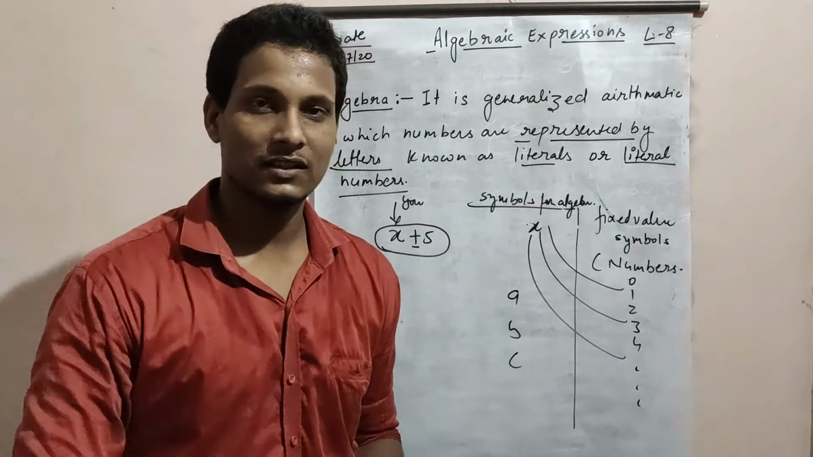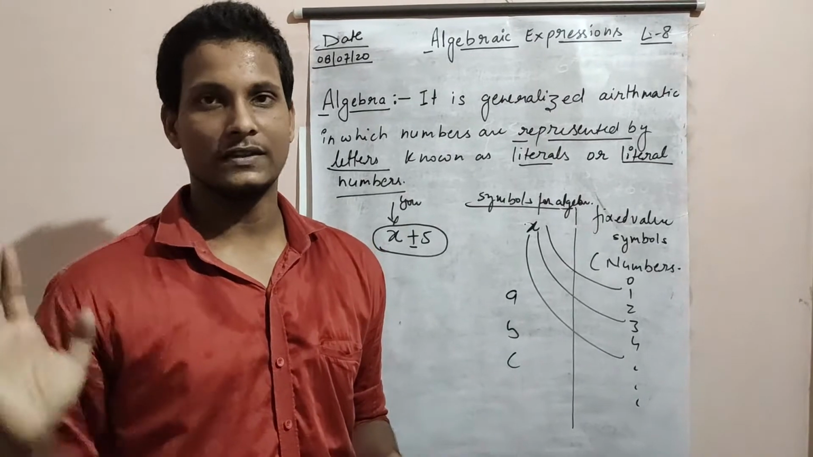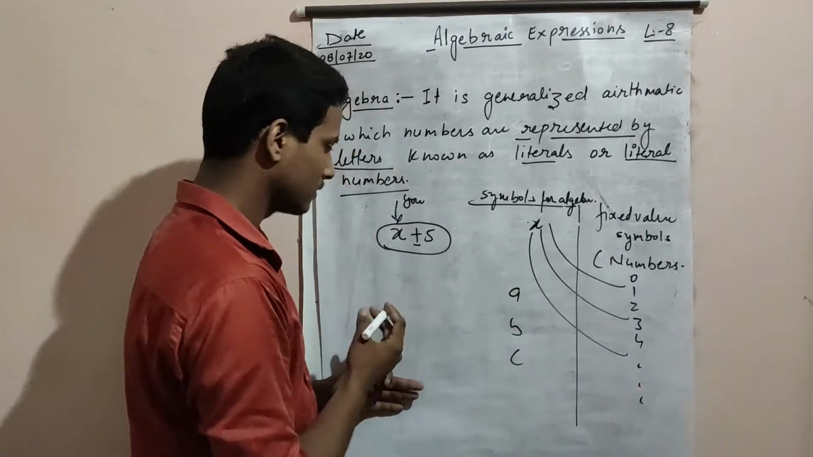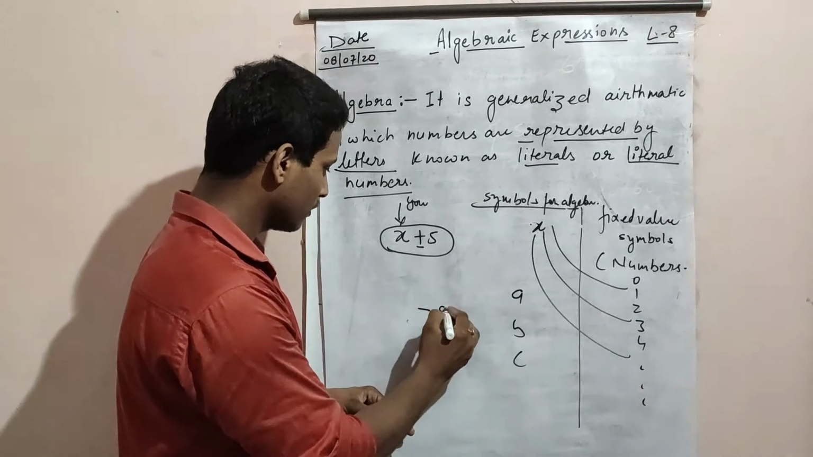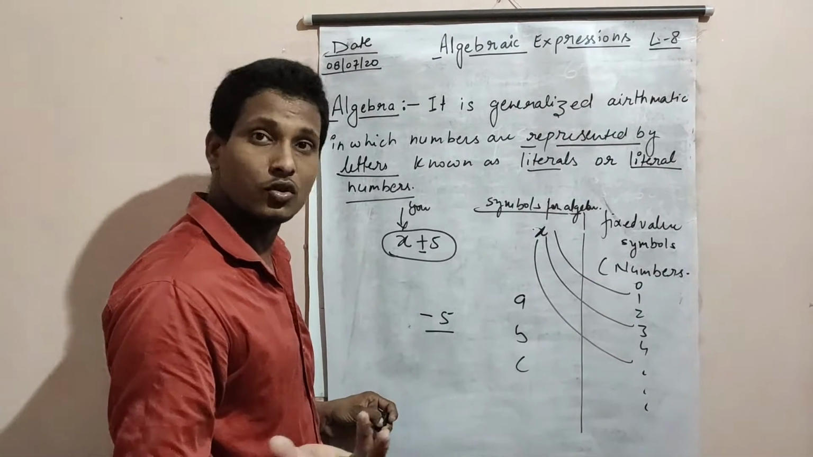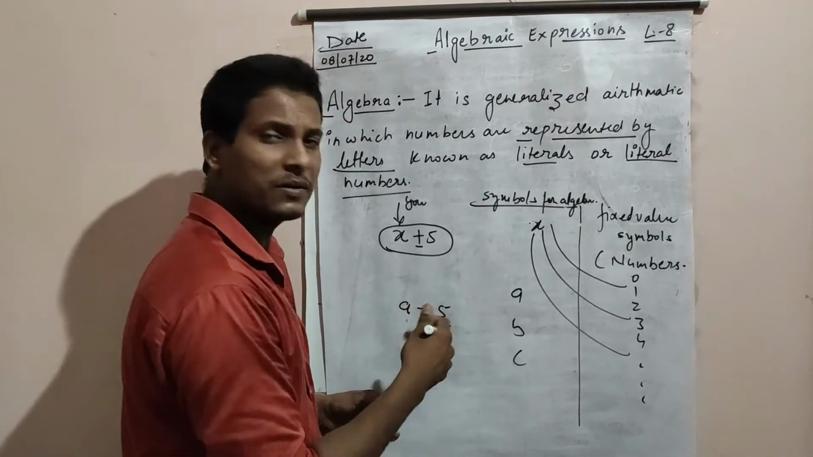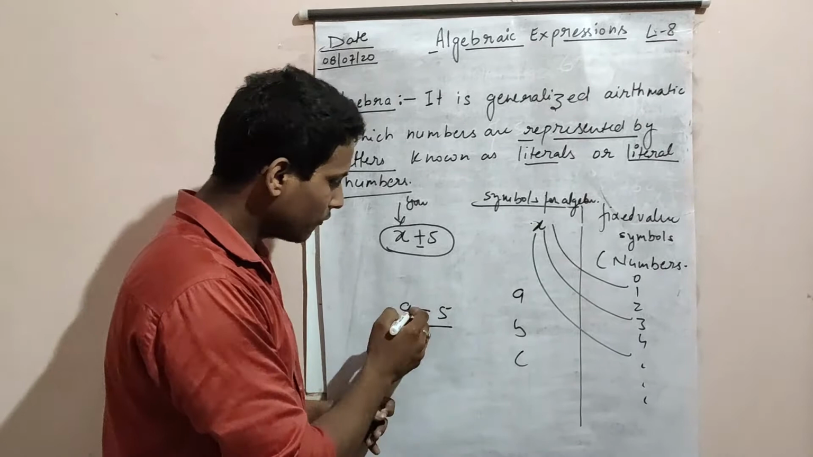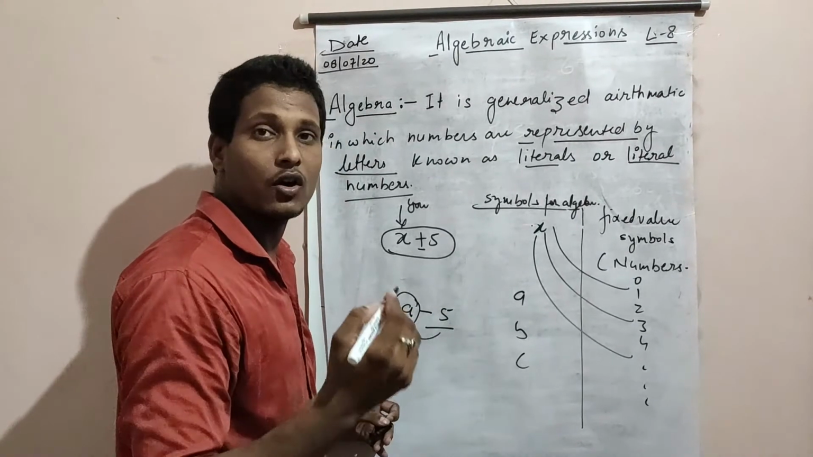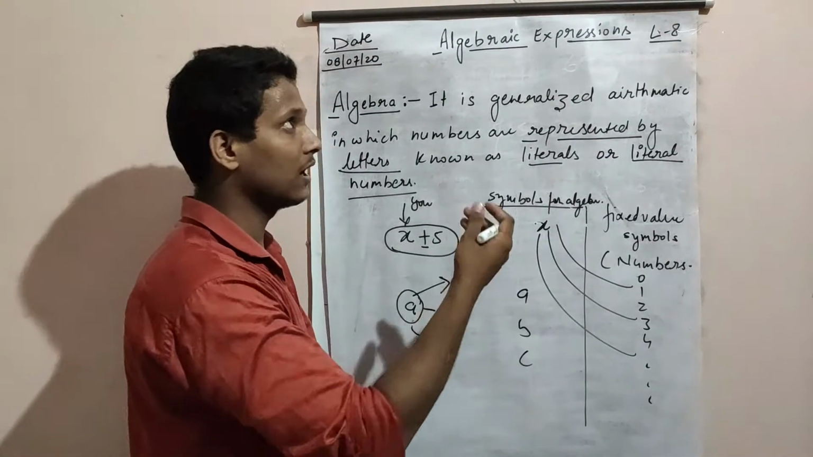But if I say that your friend has some toffees, and you have 5 less than that, you know that you have 5 less, but how many toffees your friend has, you don't know. So you will represent it by any symbol. I can take a, b, c, or any symbol. If we get the value of this symbol, then we will find how many toffees I have or you have. That will be solved afterwards.